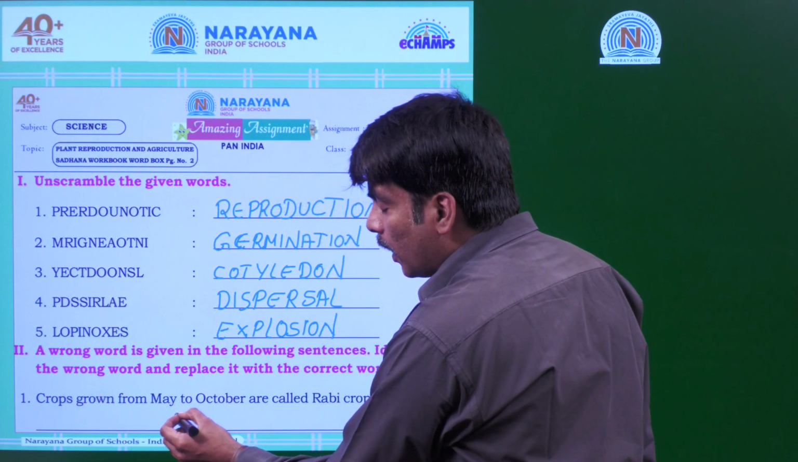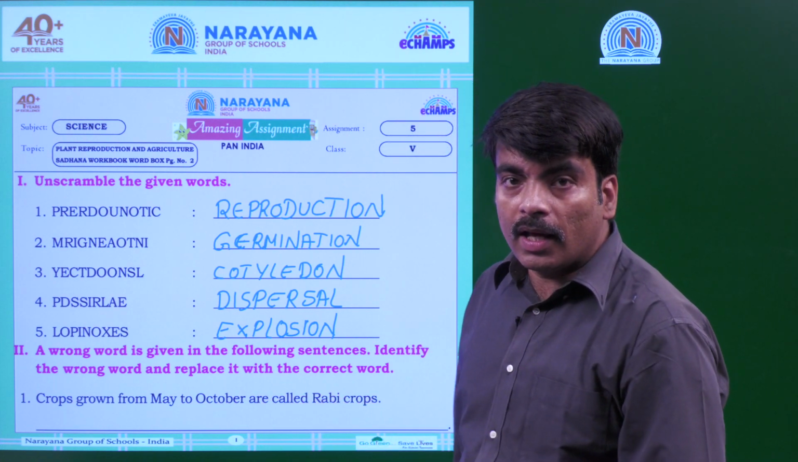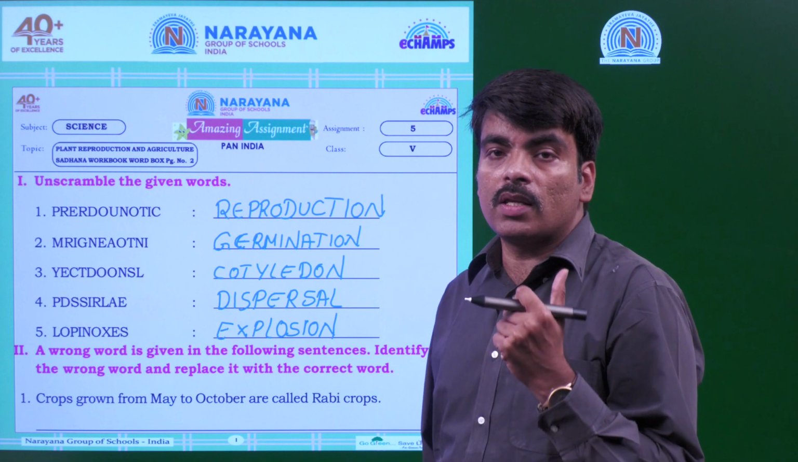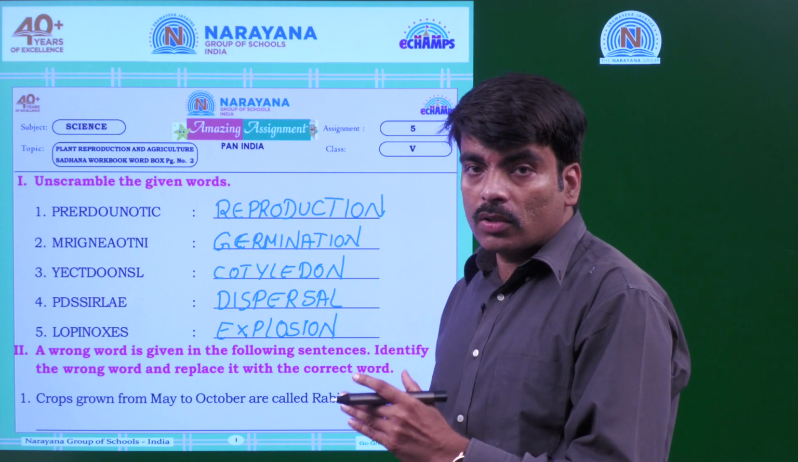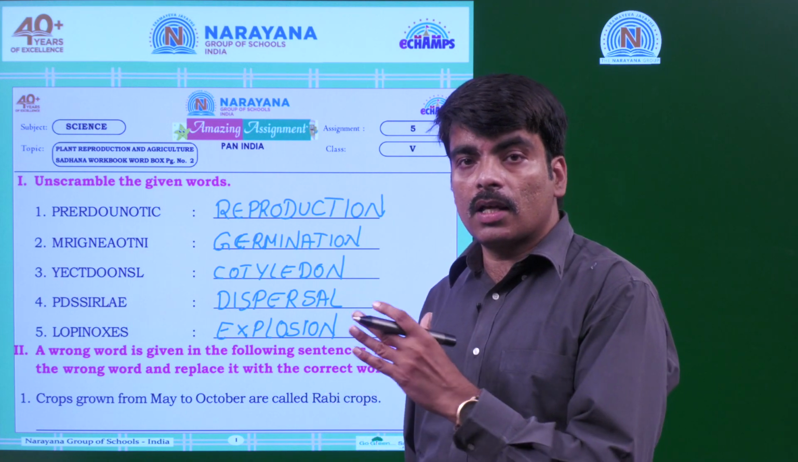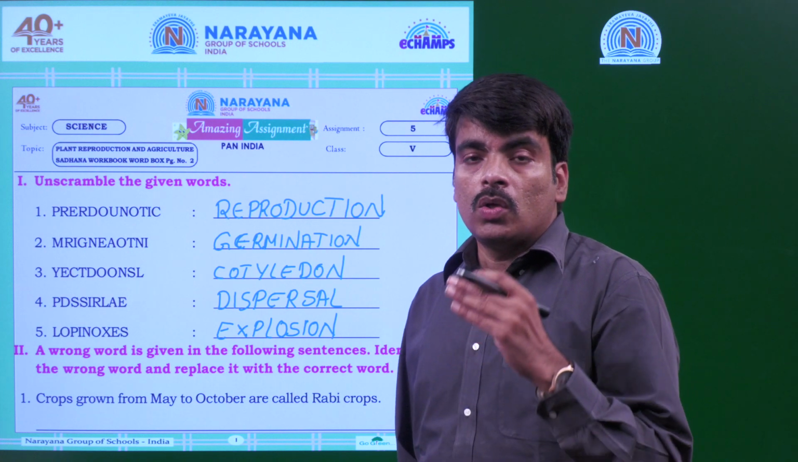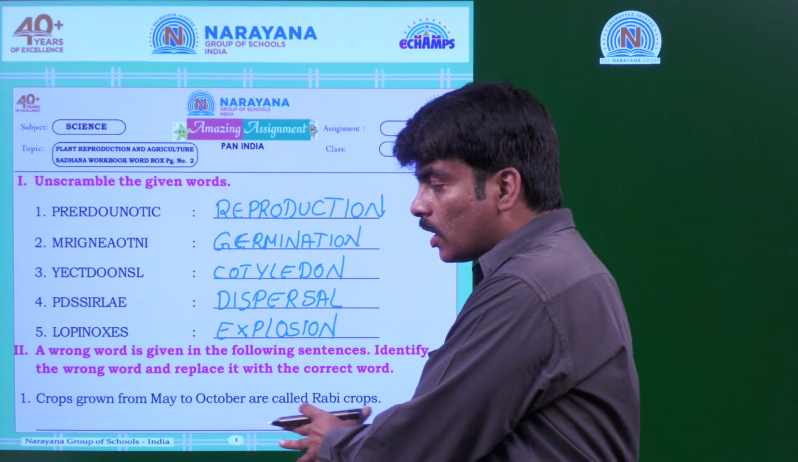Crops grown from May to October are called Rabi crops. In India, we have two crop seasons. One is Rabi and the other is Kharif. From May to October, one season, and again the next season. It is a continuous process. So Rabi and Kharif, these are the two seasons. In this, which word is wrongly given?